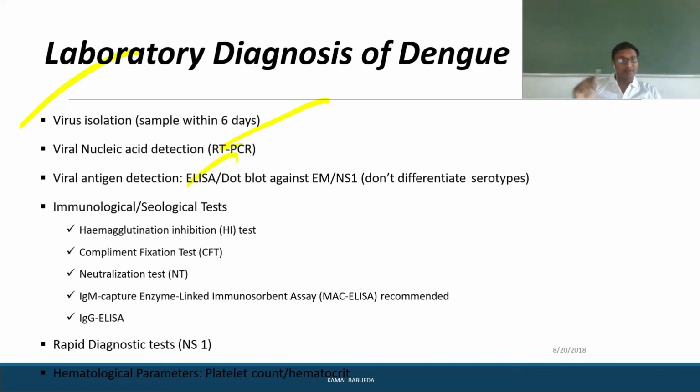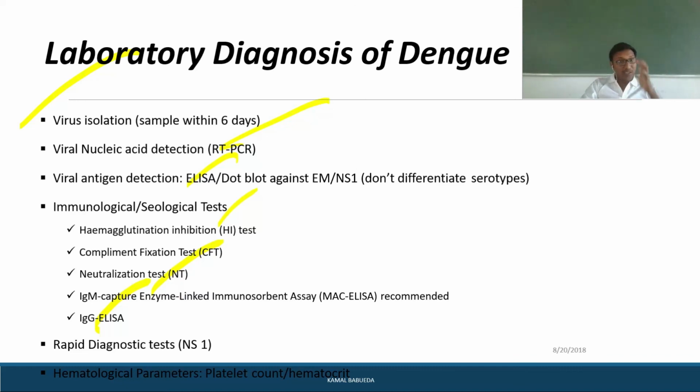Coming to the laboratory diagnosis, we have virus isolation, RT-PCR, and antigen detection tests like ELISA or dengue NS1 antigen. We have immunoserological tests, such as hemagglutination inhibition, complement fixation test (CFT), or neutralization test. IgM capture enzyme linked immunosorbent assay, MAC ELISA, is recommended, and we have IgG ELISA, rapid diagnostic tests, and hematological parameters such as platelet count and hematocrit.